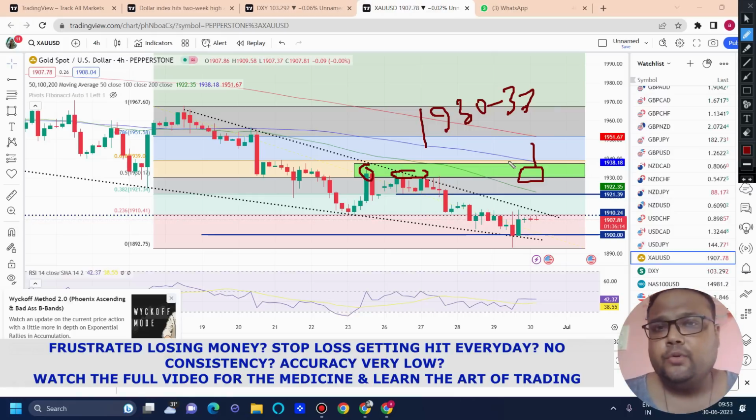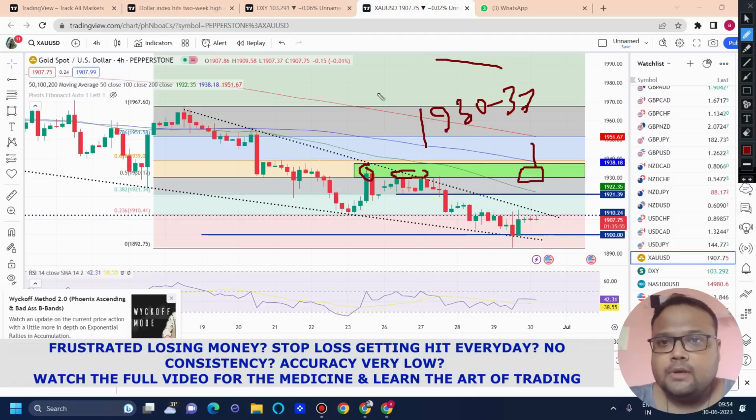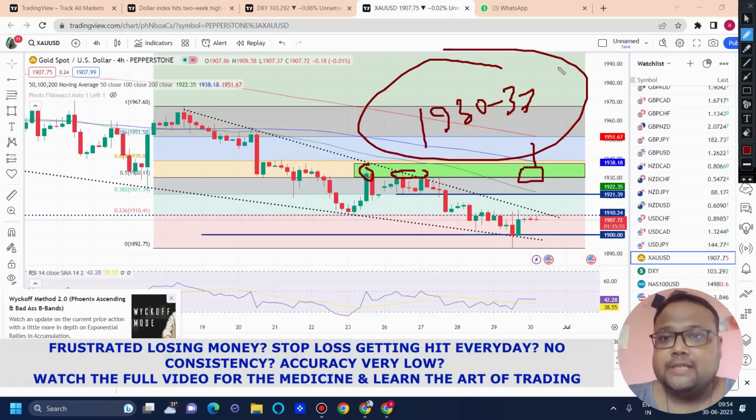Okay, right now I'm doing the analysis on the 4 hours time frame. You can simply use the 1 hour time frame or 15 minutes time frame as well. 4 hours time frame will be too slow for confirmation, okay, because doing analysis on a higher time frame is a different thing, and order execution is a different thing that you should be doing on a lower time frame only. So this is the best level where you can look for sell for the day.